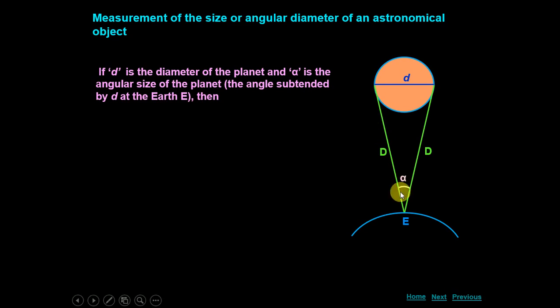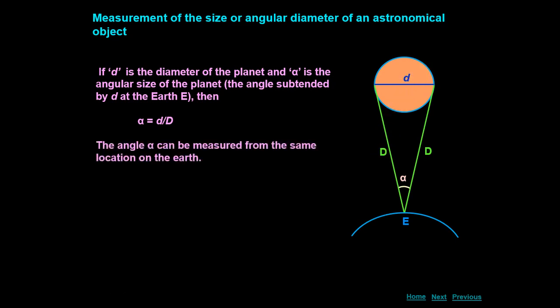Then you see from the telescope you have to see one end of the planet, then you have to see the other end of the planet. Now you see, when you are just rotating your telescope tube, the telescope tube is suppose that is rotated by an angle alpha. So we can say that the alpha is the angle subtended by the diameter of the planet. So alpha would be what? Angle again, so using the same definition. This can be considered as arc. This is radius. So alpha is what? Arc over radius, that is small d over capital D.